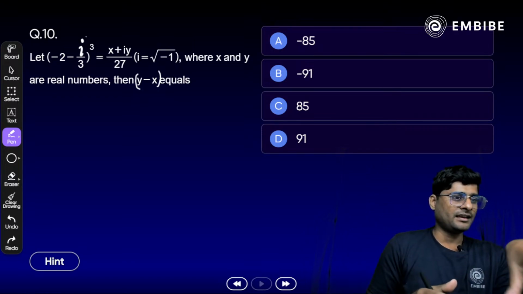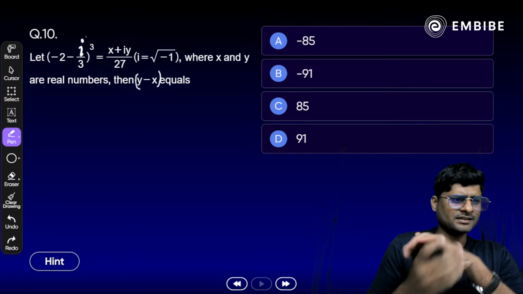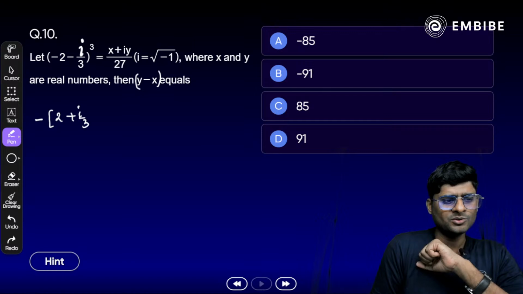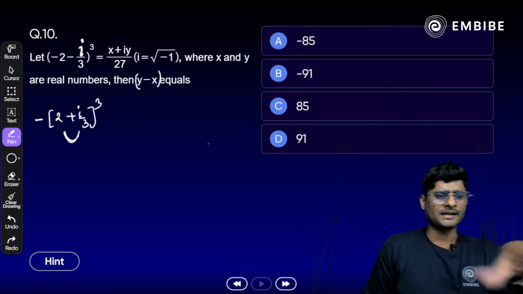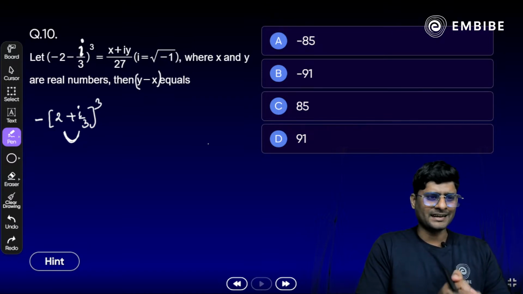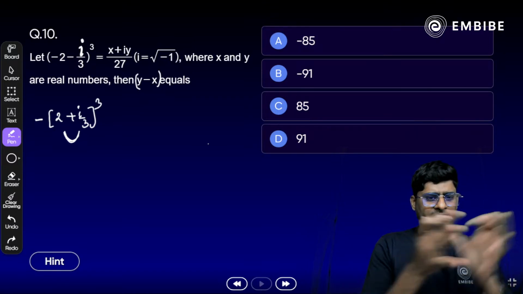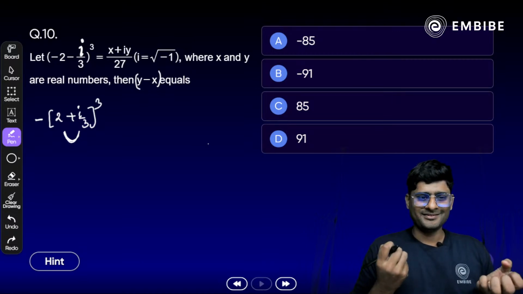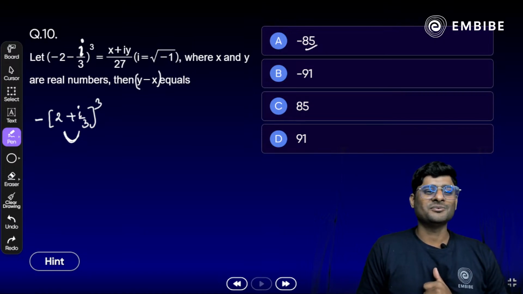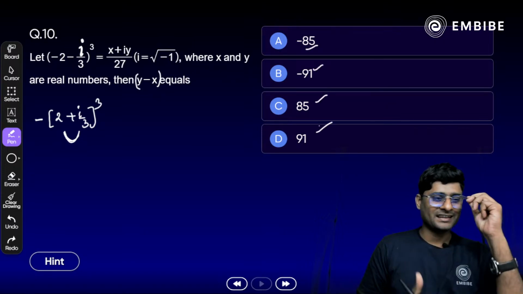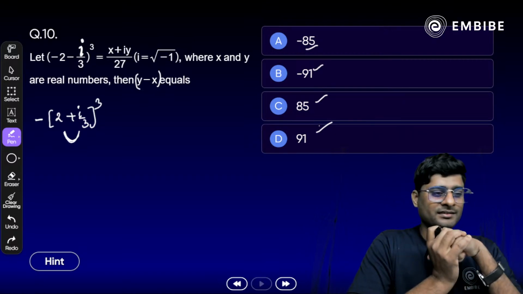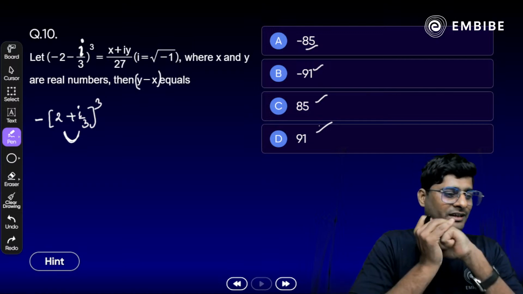So once we apply a minus b whole cube here, either we can take minus common, and what we get here is 2 plus i by 3 whole cube. So we can apply a plus b whole cube as well. Just apply a cube plus b cube plus 3ab in bracket a plus b like that, and compare the left hand side and right hand side. You will get the values of x and y. Correct, and then subtract. Okay, so we have 4 options here, 1, 2, 3 and 4. Once you get the right answer, try to comment in the chat box, all of you. Okay, you just have to assume it as homework here.